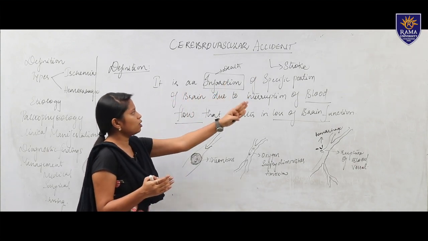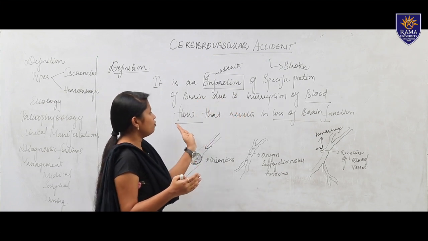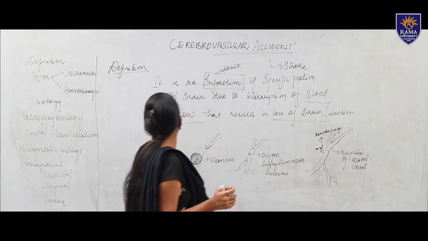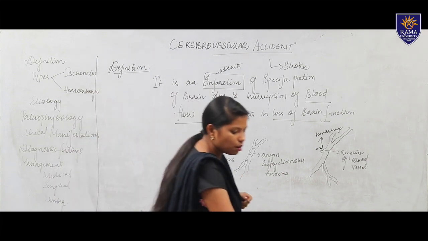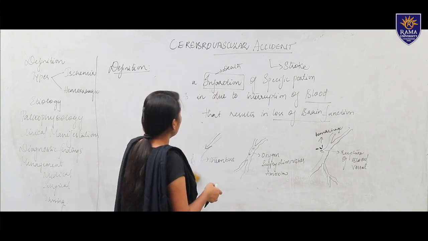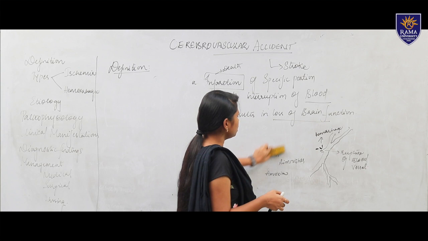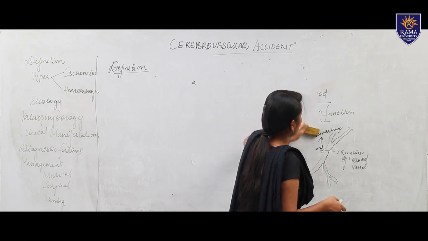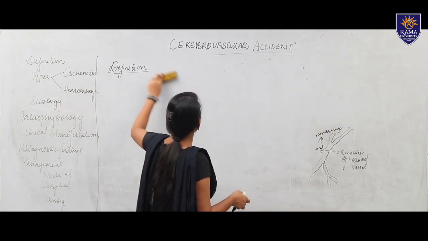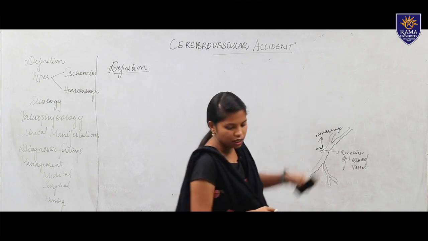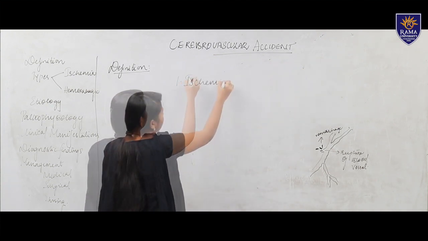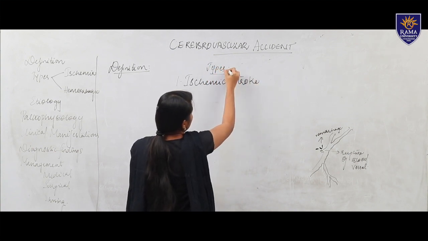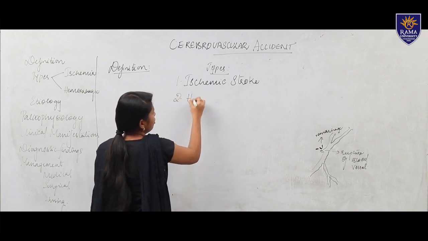It is an infarction of a specific portion of the brain due to interruption of blood flow that results in loss of brain function. Here we have two main types, the ischemic and the hemorrhagic. Ischemia is nothing but clot formation, or when the patient is not having a proper oxygen supply in the brain. Hemorrhagic is due to rupture of any blood vessel. So, these are the types of CVA: ischemic stroke and hemorrhagic stroke.